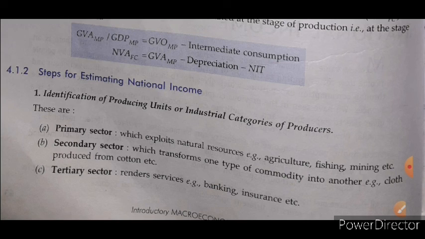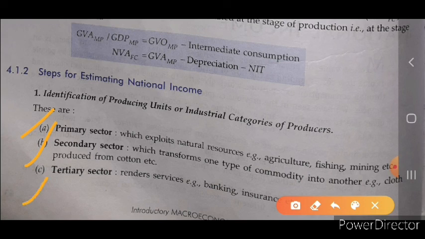First of all, what we have to do is identification of the producing units or industrial categories of producers. These are the primary sector, secondary sector and the tertiary sector. First of all, we have to identify what are the different producing units who are producing the commodity.